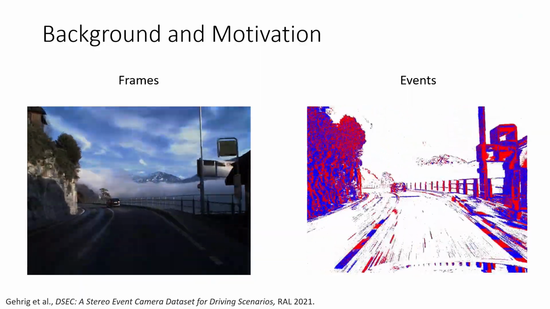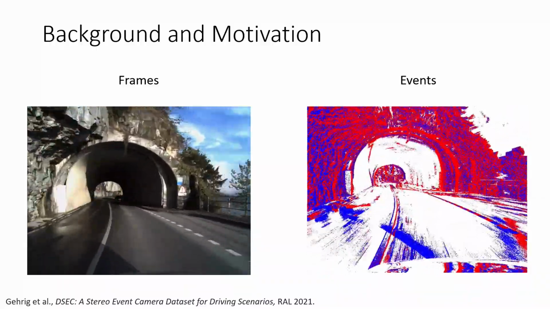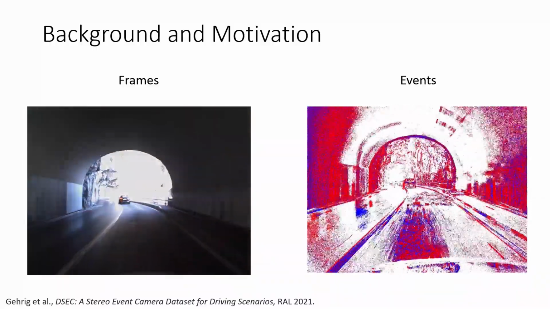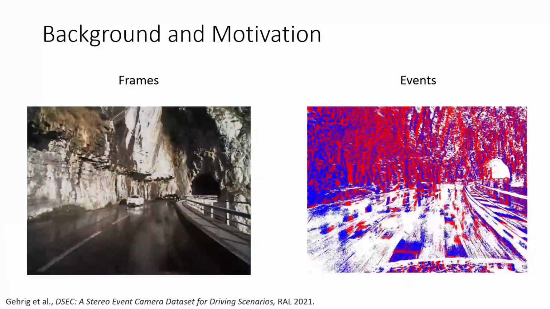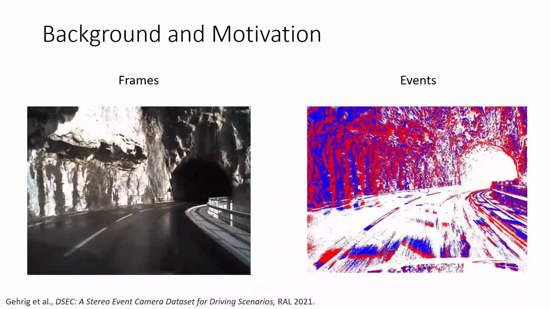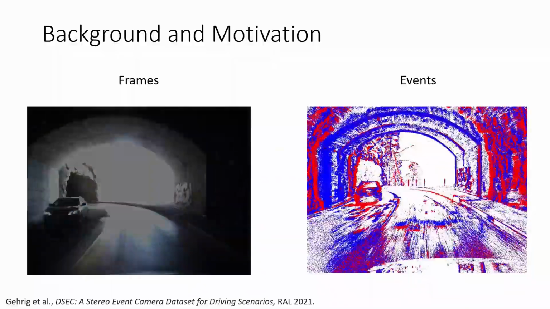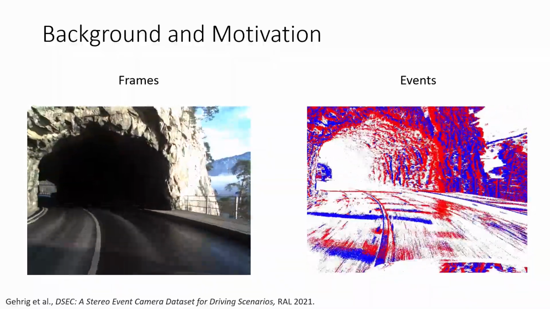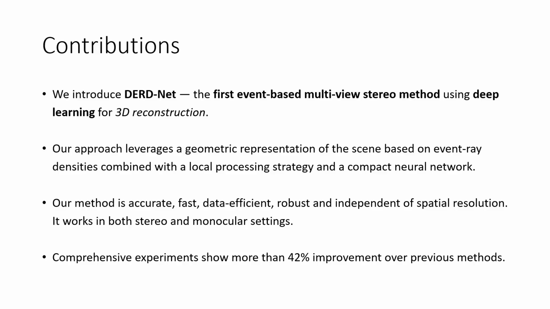However, frames suffer from redundant data, motion blur, and limited dynamic range. Event cameras, by contrast, record per pixel brightness changes asynchronously, thereby capturing motion with microsecond resolution and minimal blur. Their high dynamic range and sparse output make them ideal for SLAM in high-speed, high-contrast environments. Yet, applying deep learning to event cameras remains a major challenge, as the data is fundamentally incompatible with conventional neural networks. We introduced DERD, the first event-based multi-view stereo method that uses deep learning for 3D reconstruction.